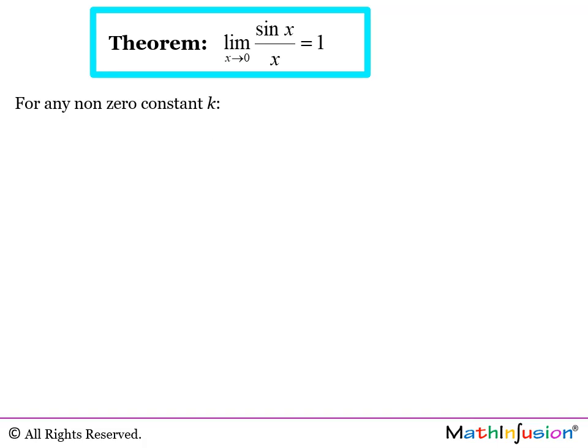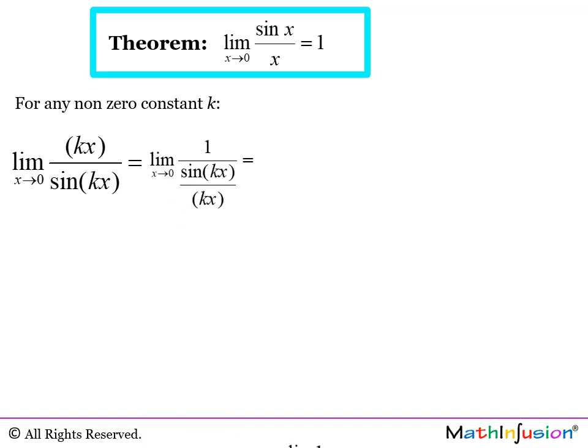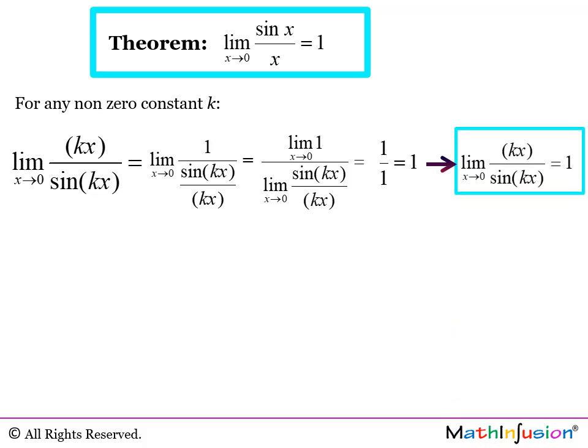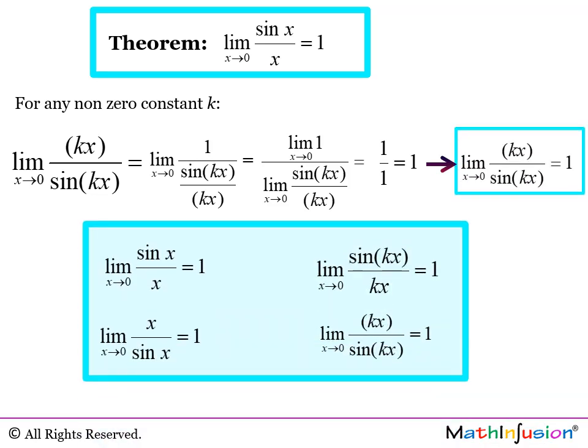But now we can get the other variation of this theorem. For any constant k, which is non-zero, we also get the limit of the reciprocal of the previous one, which is kx over sine of kx, also is 1. So here is the theorem and its variations.